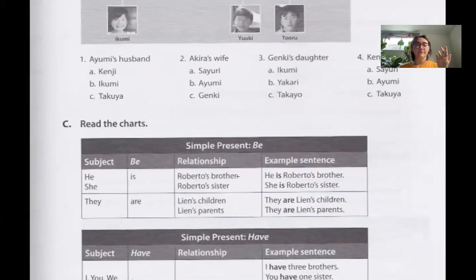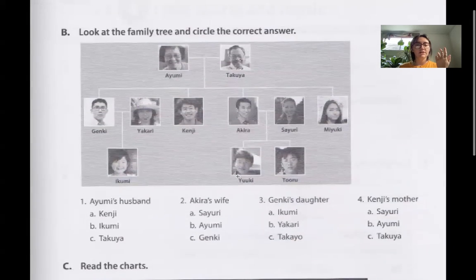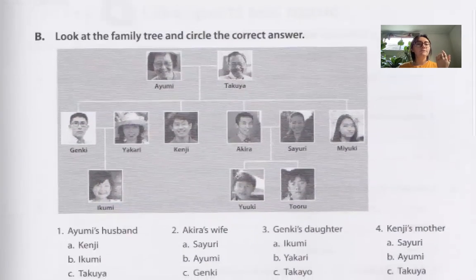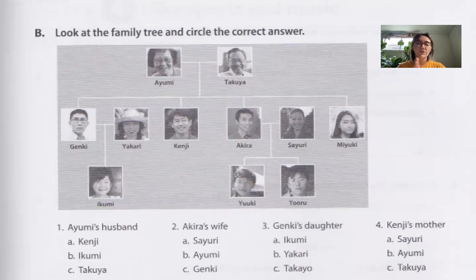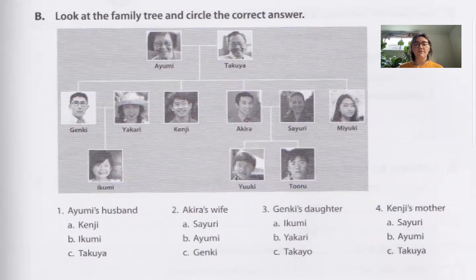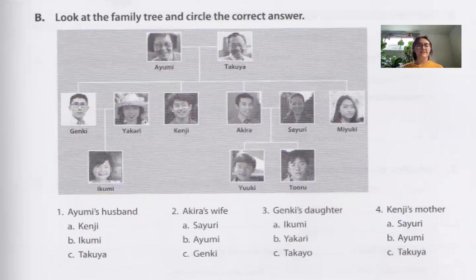This one. Okay. So this one says, look at the family tree and circle the correct answers. So let's look at this and we'll practice it. So we have Ayumi, Takuya, right? These are at the top. So it means that they're the parents. And then we have all of these people.